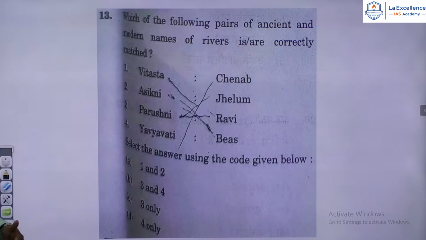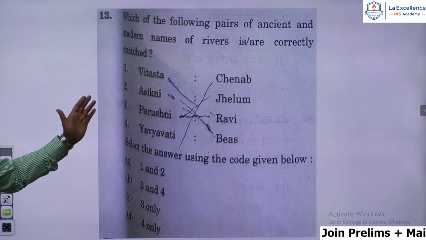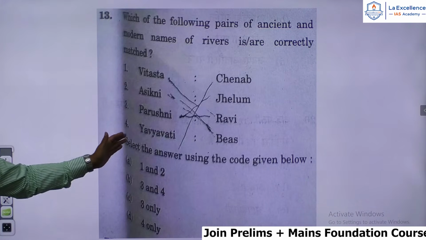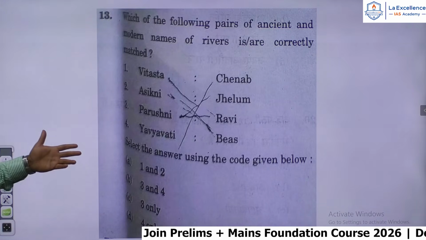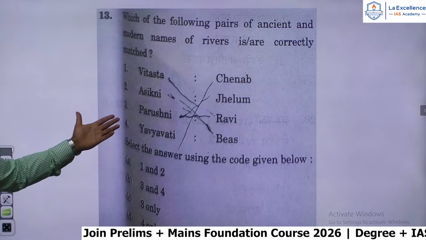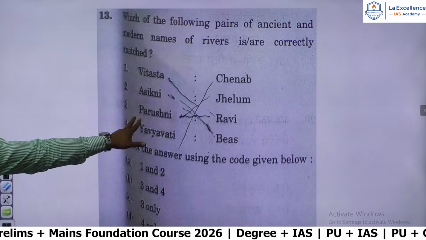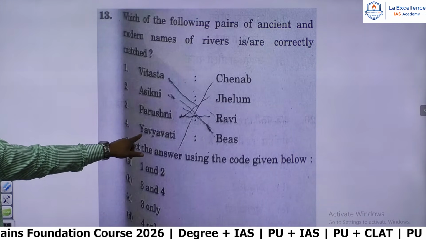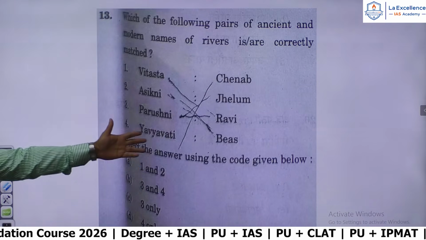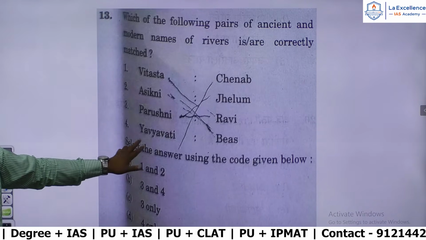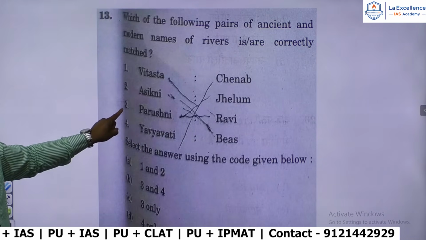Now, 13th question. Which of the following pairs of ancient and modern names of rivers is or are correctly matched? Vitasta, Chenab; Asikini, Jhelum; Parushni, Ravi; and Yavyavati, Beas. So this is a pretty easy question. Jhelum, Vitasta, Chenab, that's wrong. Asikini is Chenab, not Jhelum. Parushni is Ravi, that is correct. And Yavyavati refers to the Zob river in Balochistan, or it could be the Chautang river or one of the paleo channels. So the answer to this question is 3 alone.